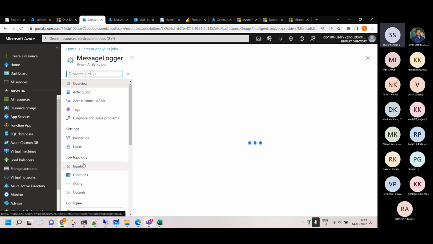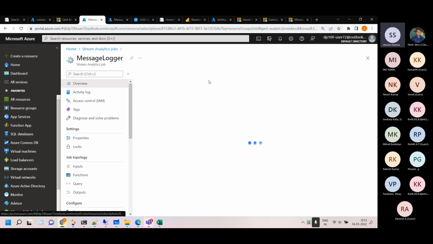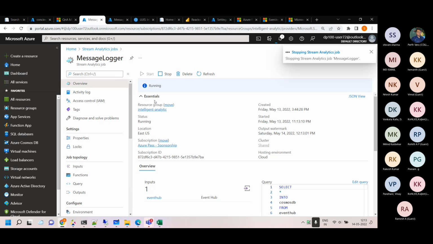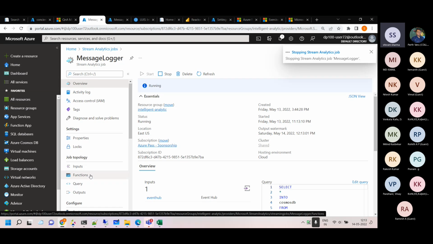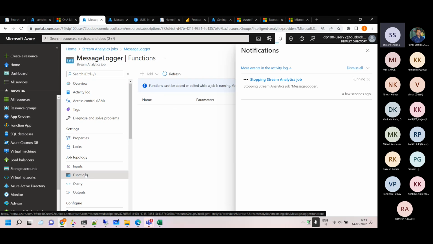You click on this and you click on the functions, and here you create the JavaScript functions in this tab. Here, we have to stop the HTML analytics job, then it will show. So we'll stop it. Now I'll just stop it. And once it is stopped, we'll go back to functions and we'll be able to create JavaScript functions, which we can call in TSQL. So just like we create functions in any programming language, similarly like that. This job is 24/7 running, so it's stopping right now. And once it stops, we can see that.